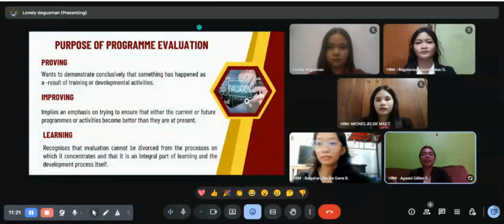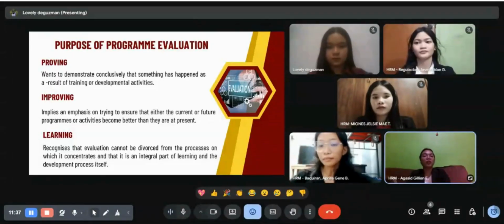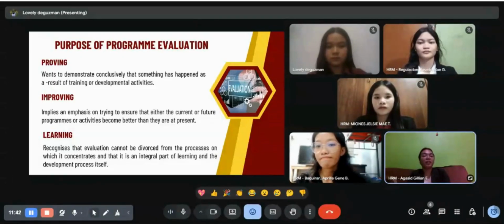Next is we have the purpose of program evaluation. So this evaluation is very important because it makes the training more meaningful and effective. So we have the proving. So it means the purpose here is to show clear evidence that change has really taken place as a result of training. We also have the improving. So the focus on making current or future programs better by addressing weakness and building on strength.